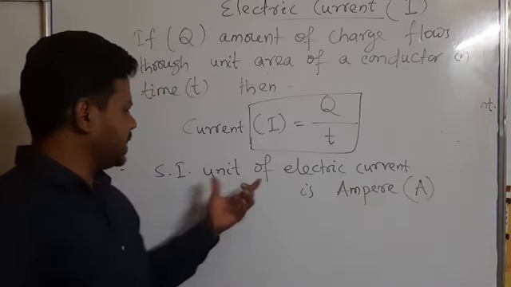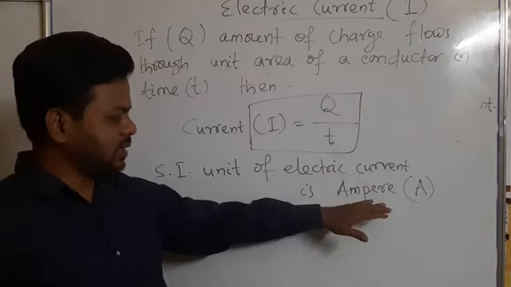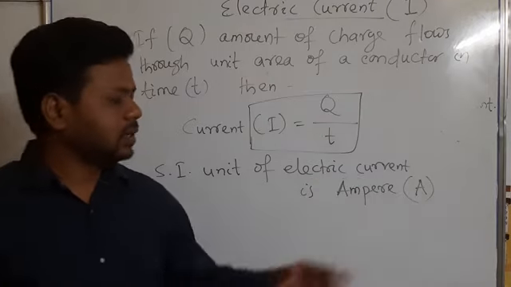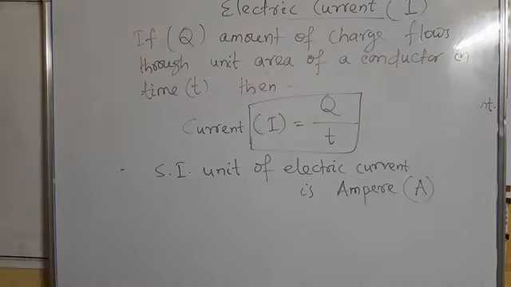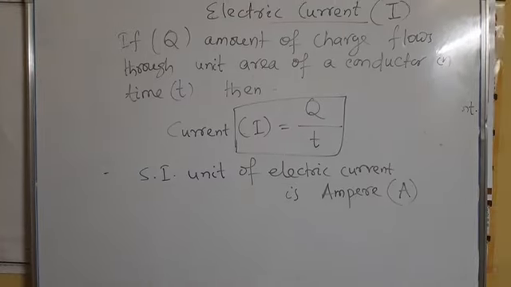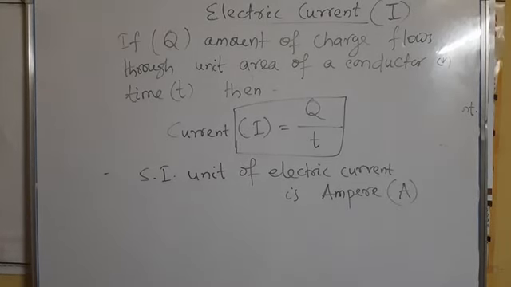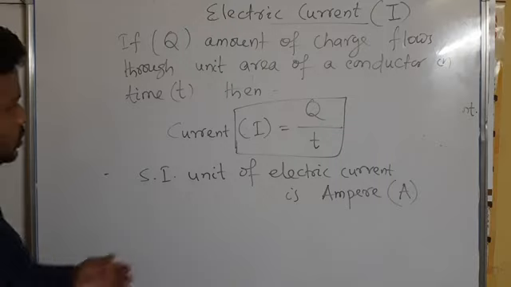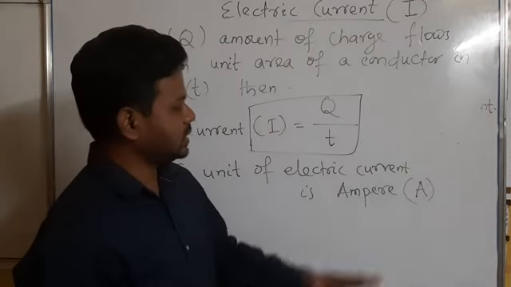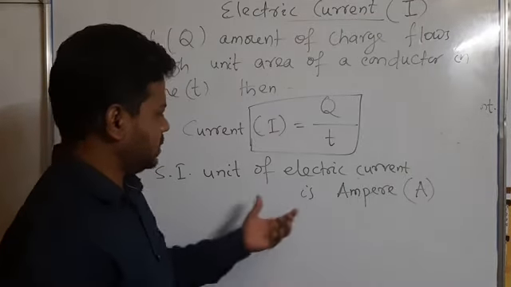So ampere is the standard unit of electric current, and it can be denoted as capital A.